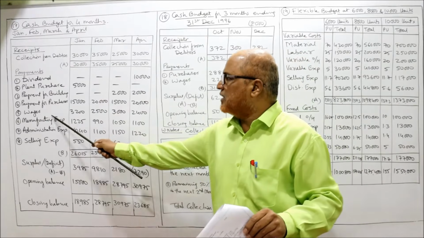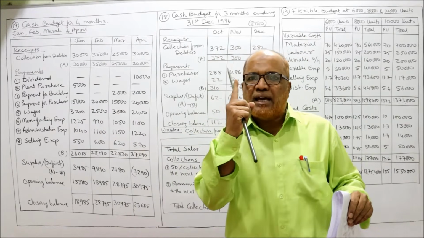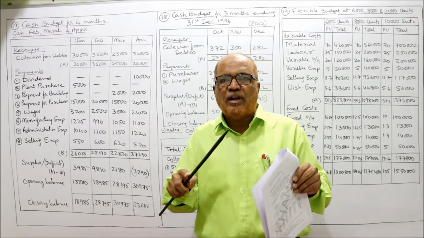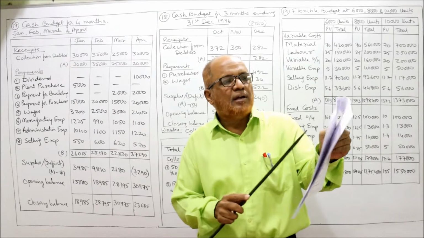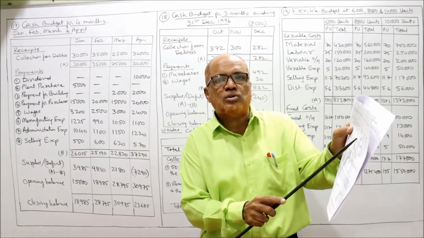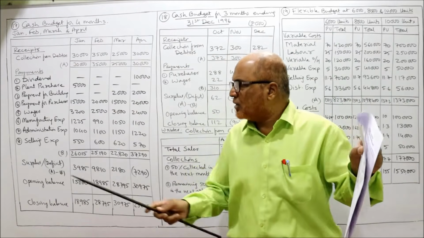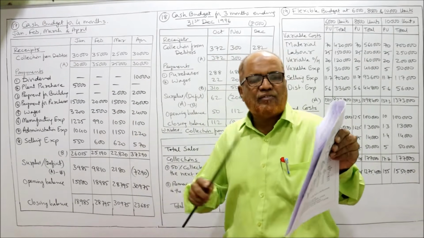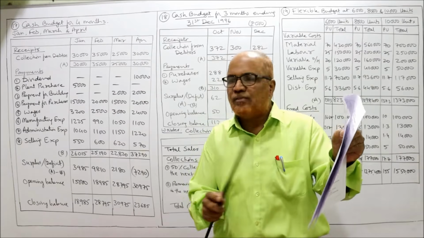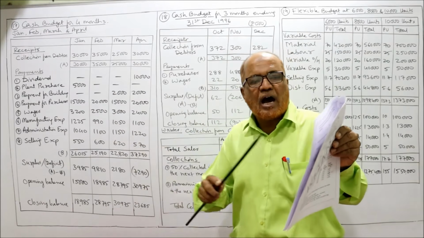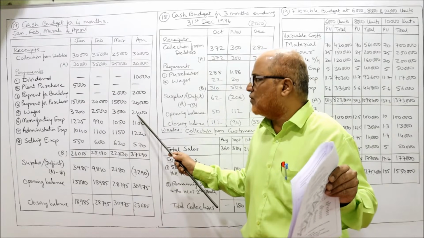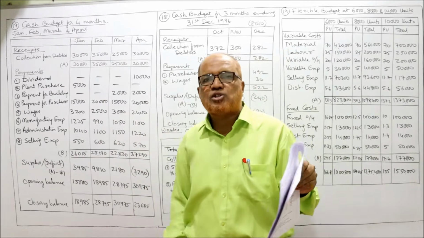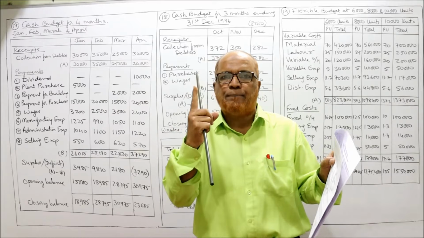Now wages. The wages time lag is 1 month. The wages of November will be paid in December, and December wages will be paid in January. December wages are 3,200, so we have taken 3,200 here. After that, 2,500, then 3,000, then 2,400.